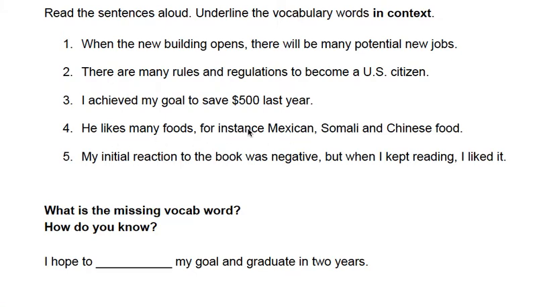Number 4, he likes many foods. For instance, Mexican, Somali, and Chinese food. Sometimes it's hard to identify a noun when you don't have the words the, a, and before, but we have examples, instances. It's a harder one to identify the grammar, but it is a noun. And 5, my initial reaction to the book was negative, but when I kept reading, I liked it. What kind of reaction? Initial reaction. What kind? I'm describing the noun reaction.